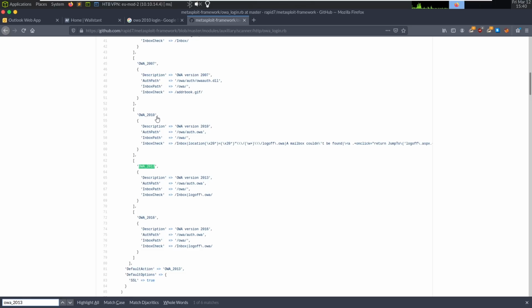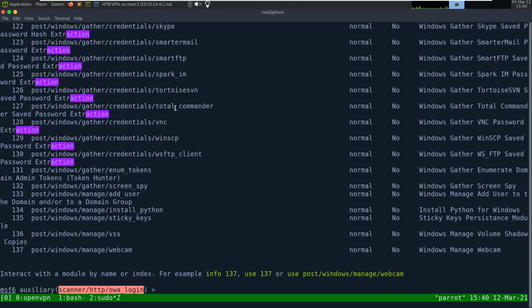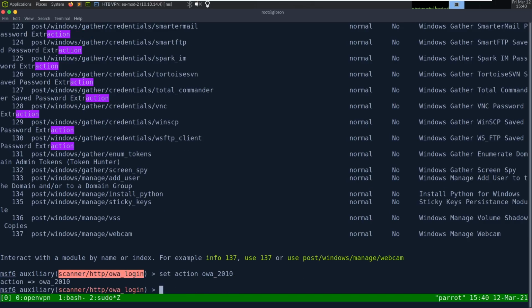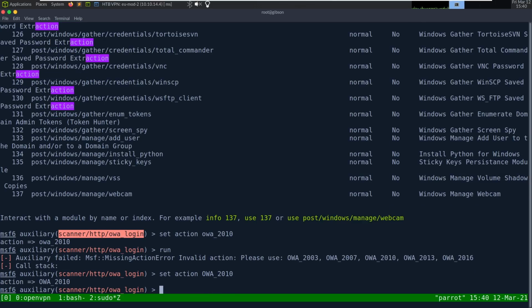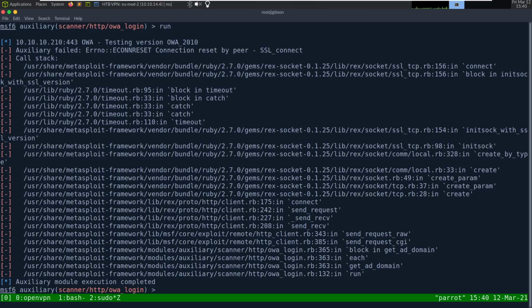So we're going to do OWA 2010. So if I go back here, we can set action OWA 2010. I think if I do an invalid action, it also tells me. But now we run it. Yeah, I need casing, so capital OWA. So if you didn't look at the source and you just change action, it would tell you which ones you can do. We go to run it, and we still get this error. It's an SSL connect error.